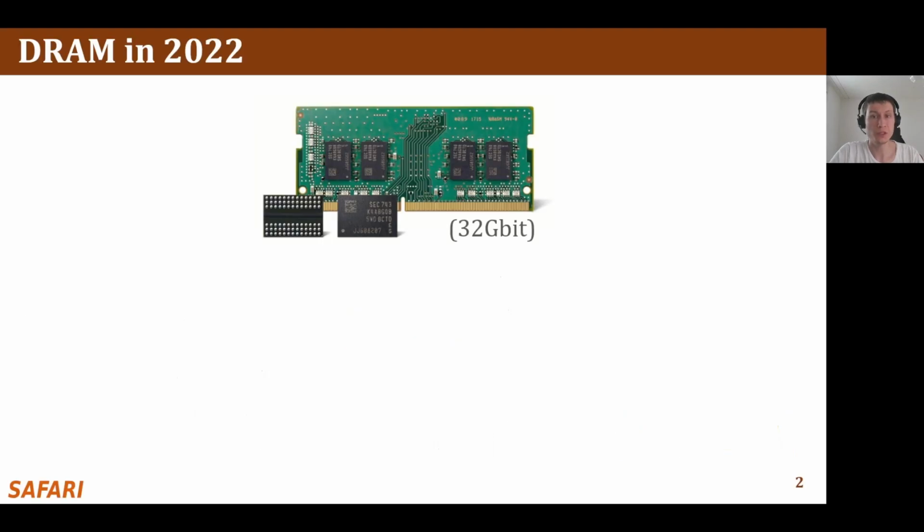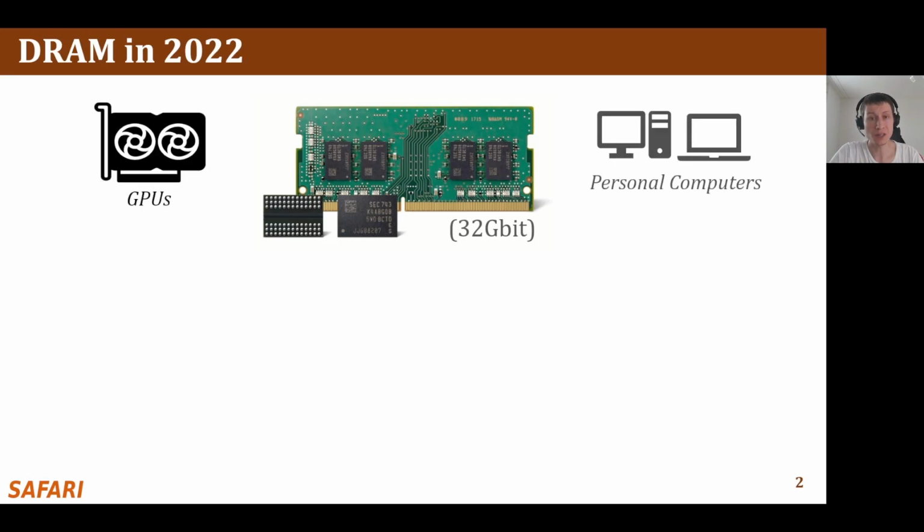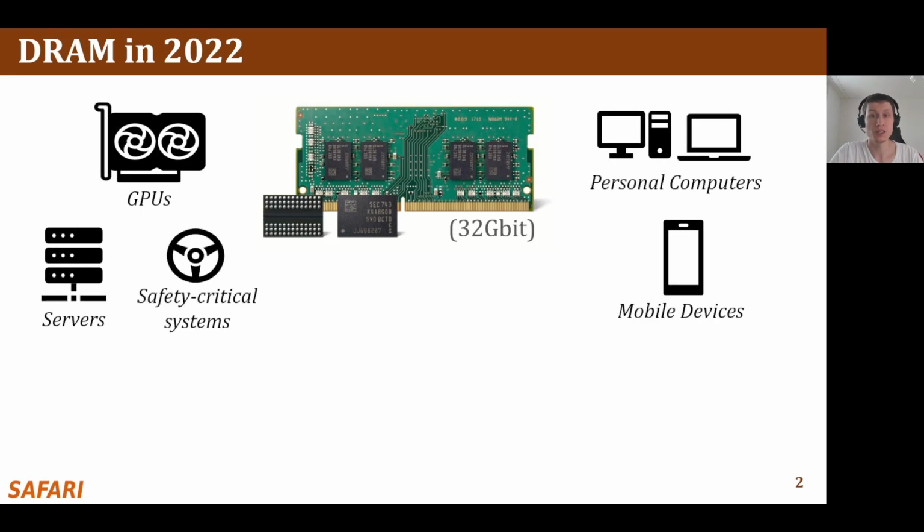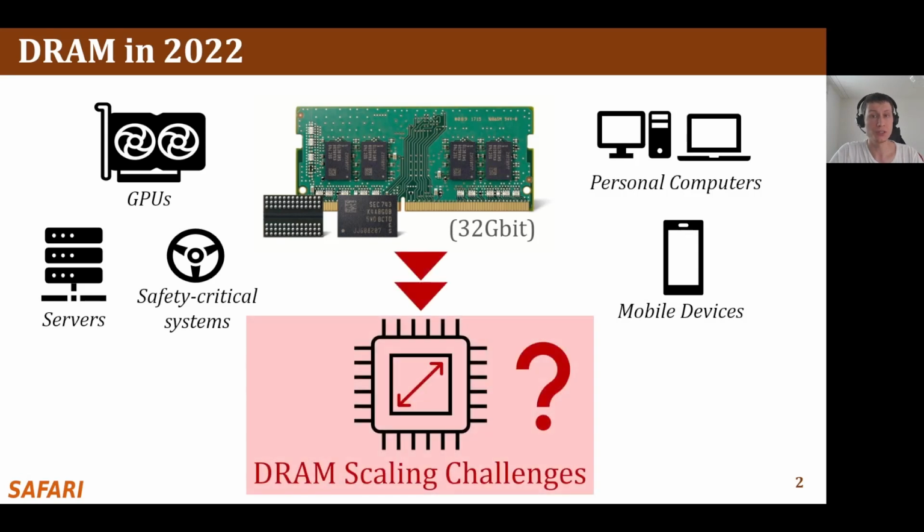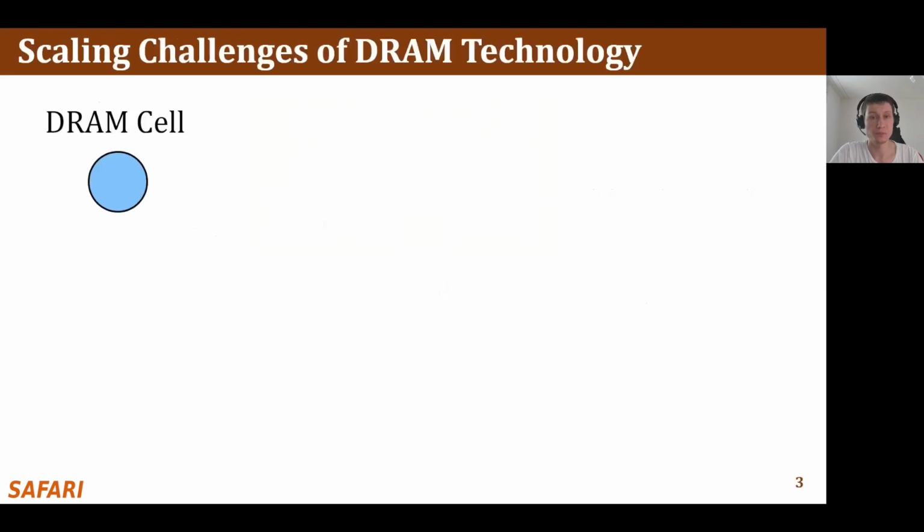DRAM has been prevalently used as the main memory due to its low latency and low cost per bit. Over the last 2 decades, DRAM chip density improved greatly due to continuous manufacturing technology node scaling. Today we have access to 32 gigabit DRAM chips that power various computing systems. Obviously, it is desirable to increase the DRAM chip density even further for increasing the main memory capacity. However, transitioning to smaller technology nodes exacerbates the scaling challenges of DRAM.